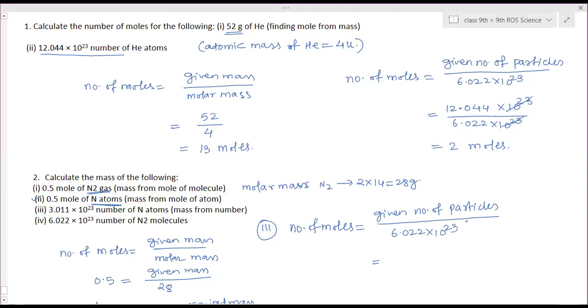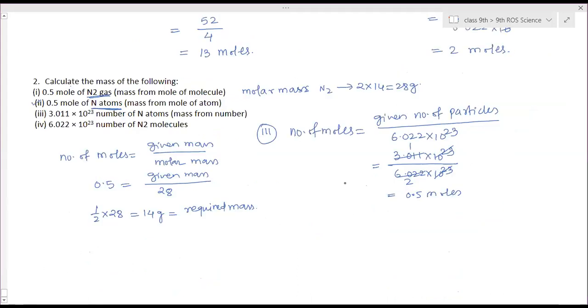So they have given number of particles. How much they have given? 3.011 into 10 to the power 23 divided by 6.022 into 10 to the power 23. This gets cancelled, this is 2s. So 1 by 2 means 0.5 moles. So number of moles we got is 0.5.